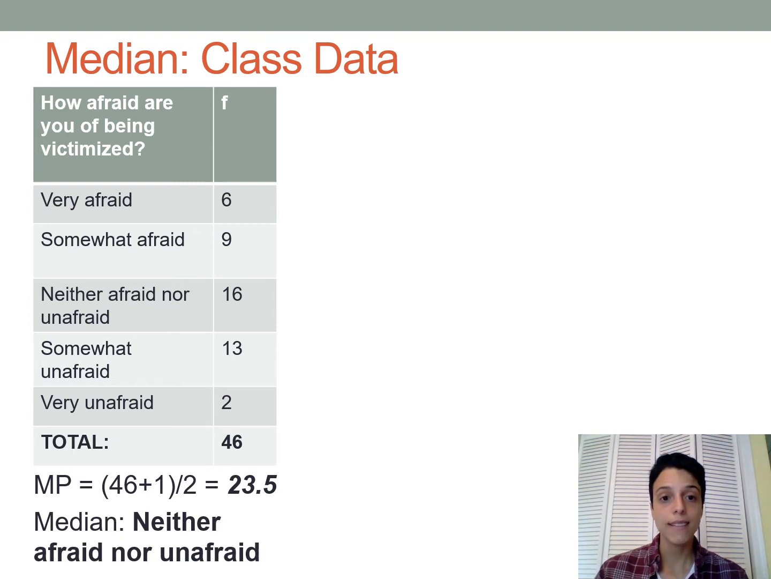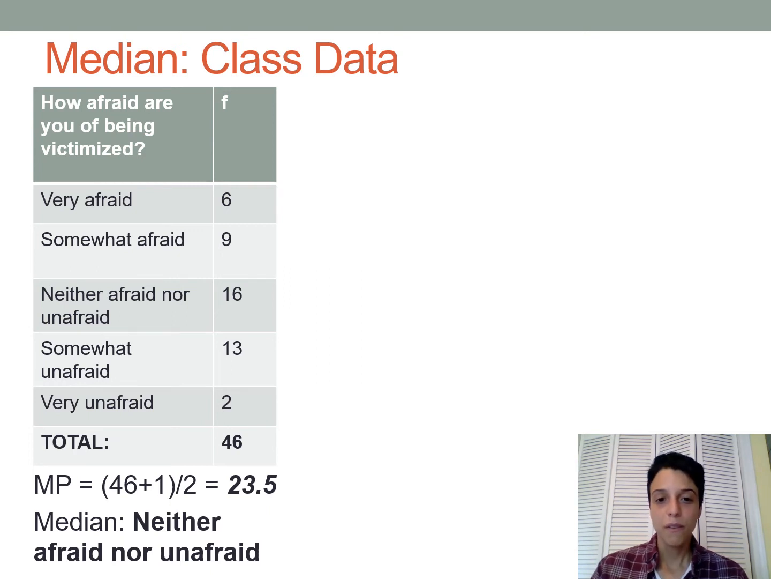What this means is that if you were to list out all these responses in order from least to most, so your 6 very afraids, your 9 somewhat afraids, your 16 neither afraid nor unafraids, your 13 somewhat unafraids, and your 2 very unafraids, all of those in order from least to most, and then count out to your median position, which in this case would be positions 23 and 24, the values that you found at those positions would be equal to your median. And I'm not going to show you that here or go through how to find the median for the frequency table, as I mentioned, but just trust me that it works this way.